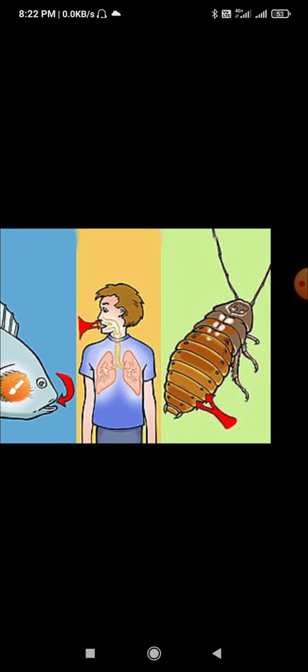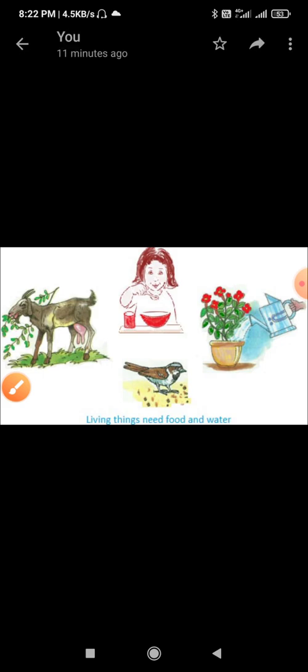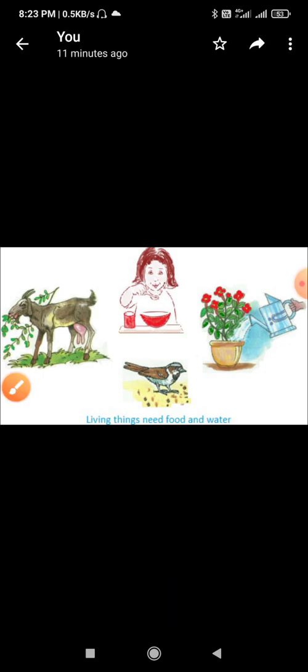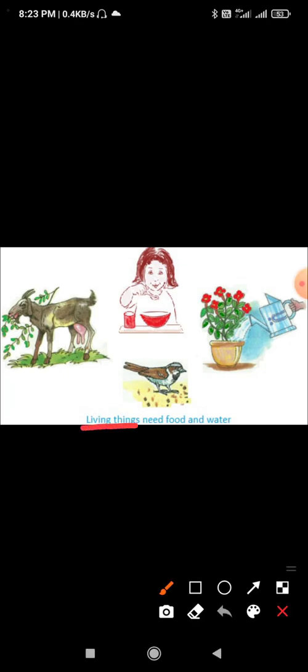Next feature is living things need food. As we need food to survive, to live, to grow, to work and to play, so all living things need food to survive. Food gives us energy to work, energy to play, everything. Without food, living things cannot live for many days.